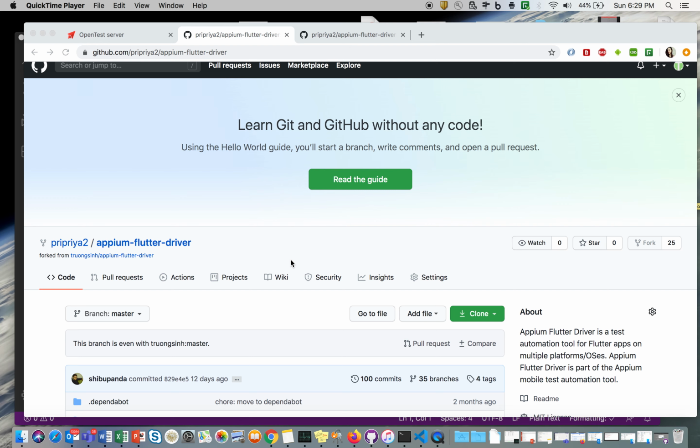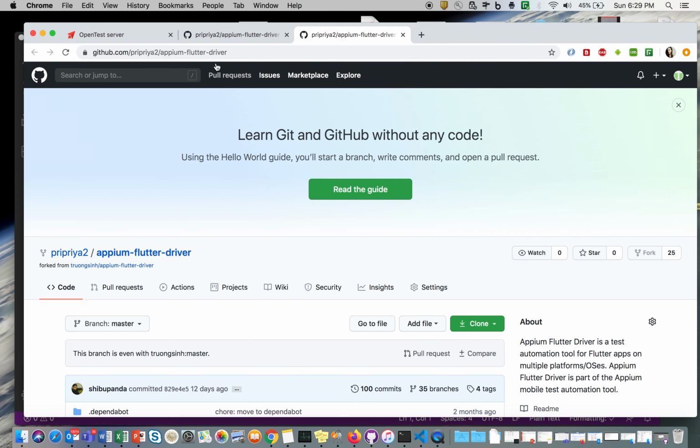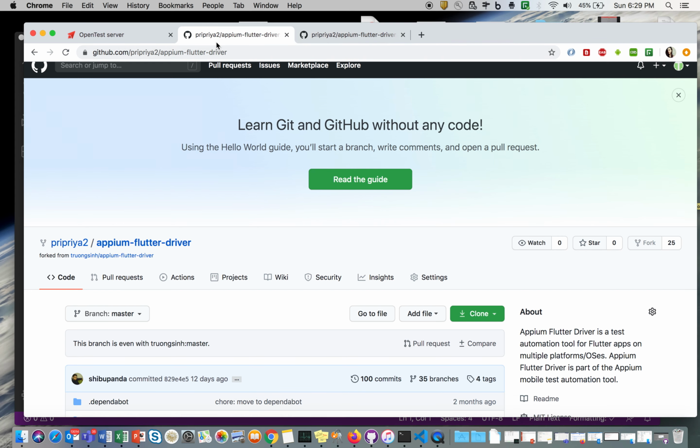First of all, I wanted to show you a sample Flutter application, how it looks, and what the framework architecture is, basically. I am going to focus in this session on the framework architecture. So first of all, what I did is I went to Appium. There is something called Appium Flutter driver, which is a GitHub project.